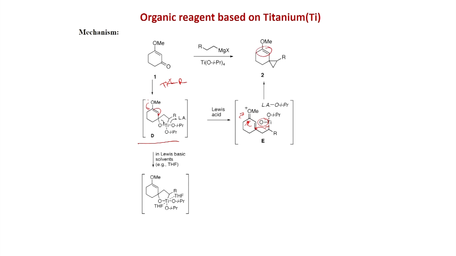Alternatively, if you use a strongly Lewis basic solvent such as THF, then what happens? The coordination happens with THF and this becomes stable, and only after D2O does it break. So, this oxygen titanium, carbon titanium bond will break and you get this tertiary alcohol. So, in a non-coordinating solvent the cyclopropanation happens, but in coordinating solvents the intermediate gets stable and then the hydrolysis of this intermediate gives the tertiary alcohol.